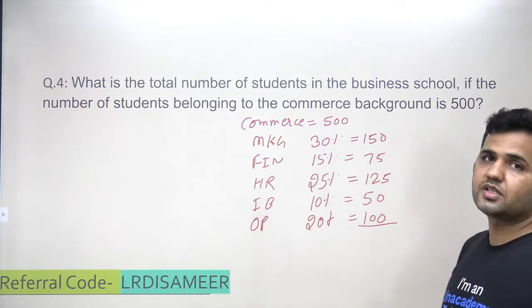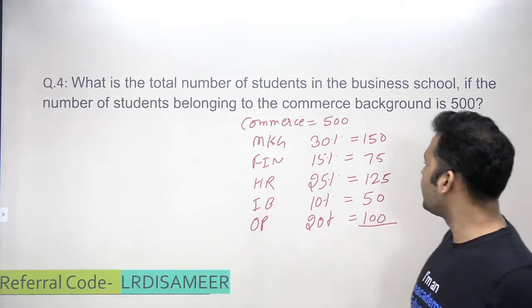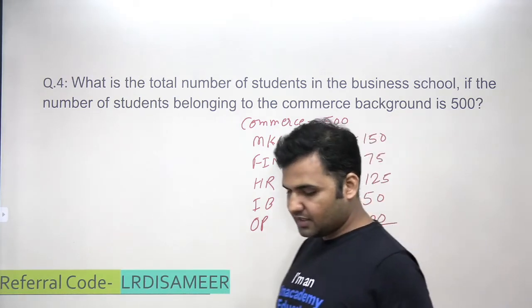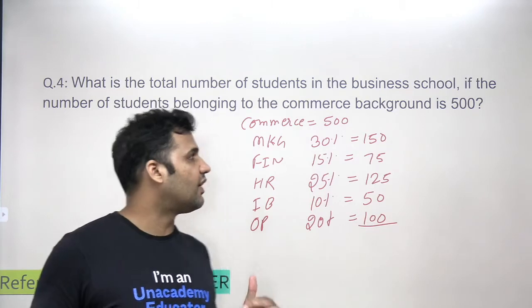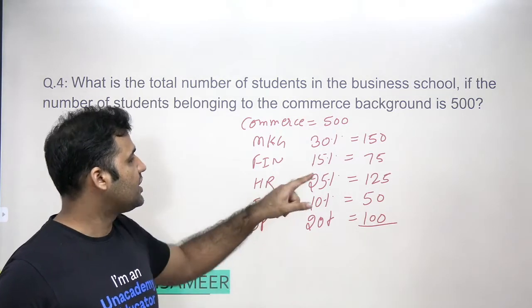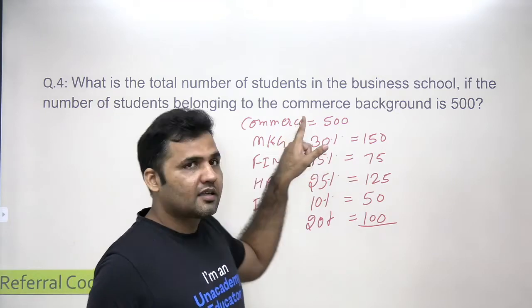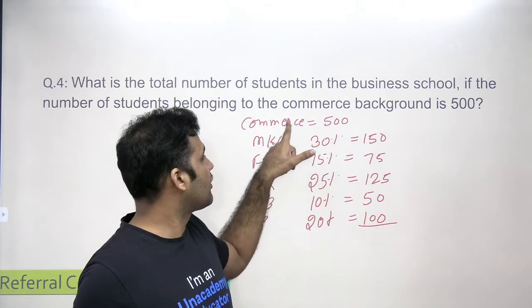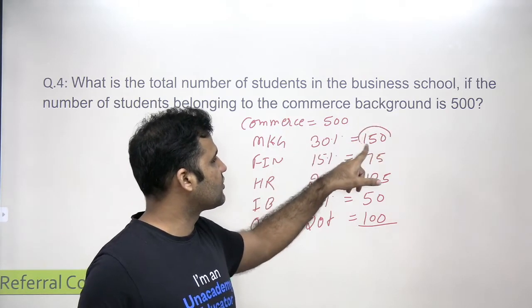So total, you see that, what is the total value that is coming here? The total value will obviously come as 500. Now, how can this information help us in finding the total number of students? You see that this is the commerce background, and the number of students from the commerce background joining marketing is 150.